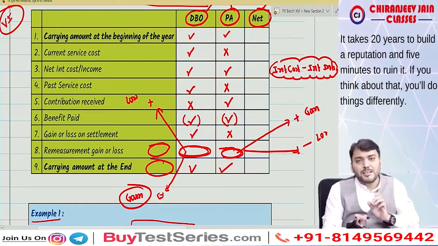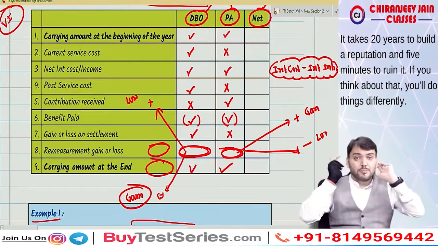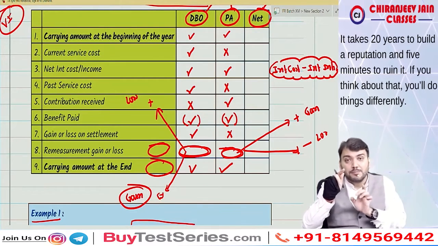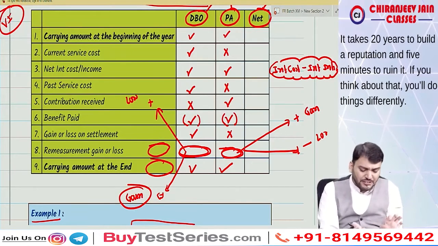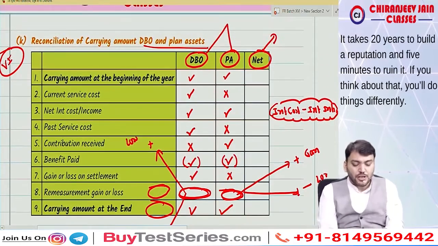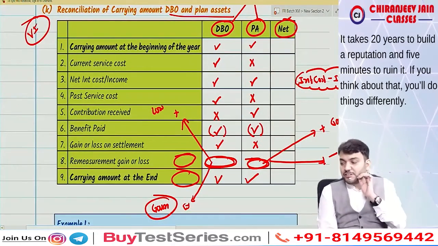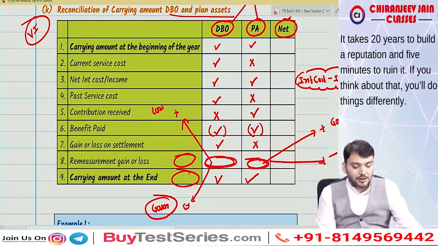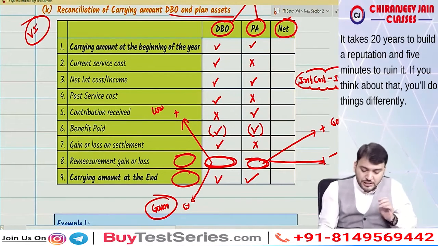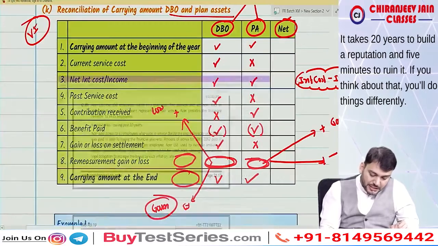Or you can do it on a net basis also. We can also prepare net defined benefit liability on a net basis, but I will suggest that you prepare on a gross basis also. This will be easy to understand. I hope you understood this chapter. Let us take some questions based on this.